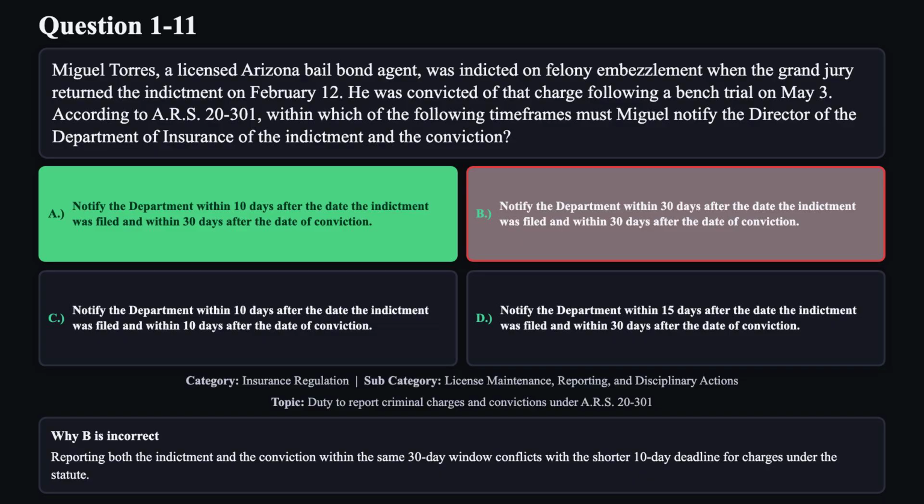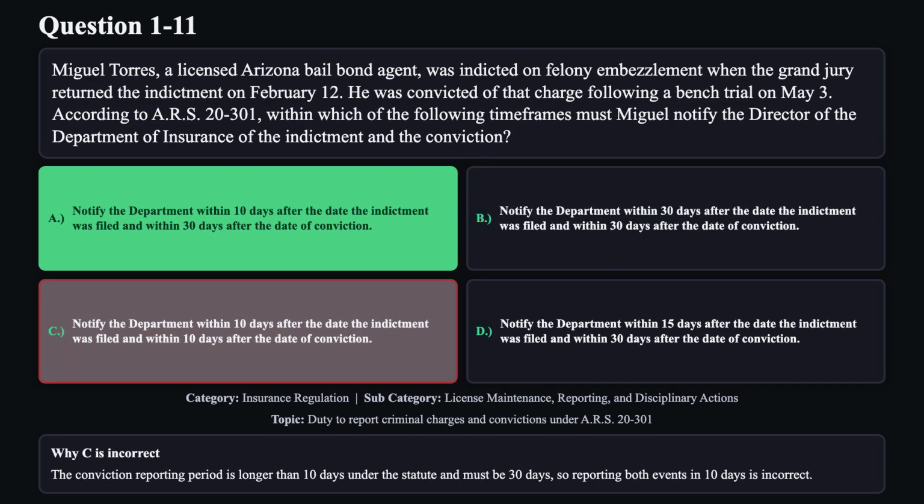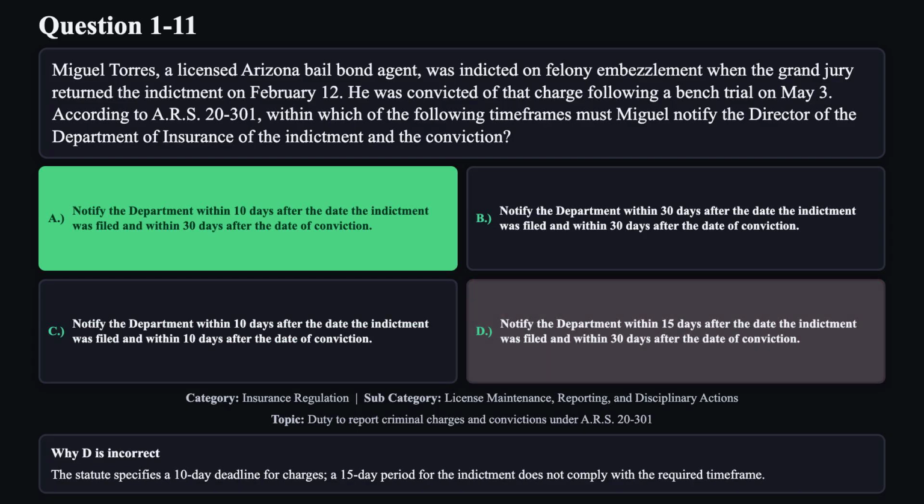Reason B is not correct. Reporting both the indictment and the conviction within the same 30-day window conflicts with the shorter 10-day deadline for charges under the statute. Reason C is not correct. The conviction reporting period is longer than 10 days under the statute and must be 30 days. So, reporting both events in 10 days is incorrect. Reason D is not correct. The statute specifies a 10-day deadline for charges. A 15-day period for the indictment does not comply with the required time frame.